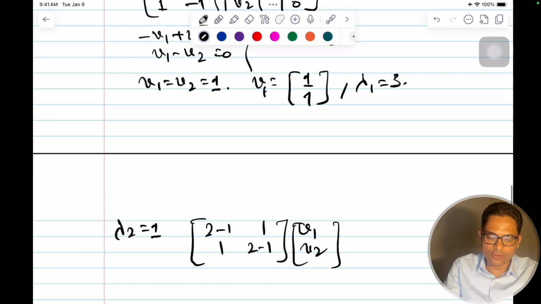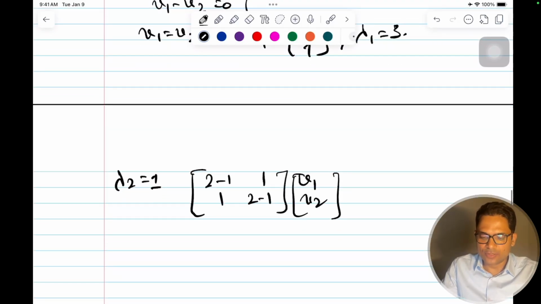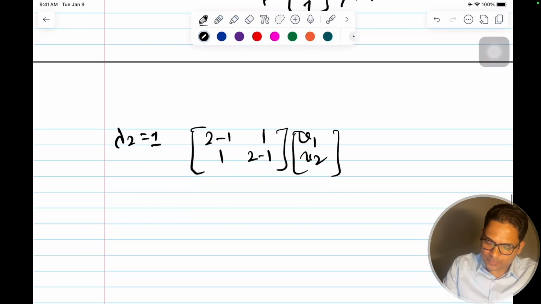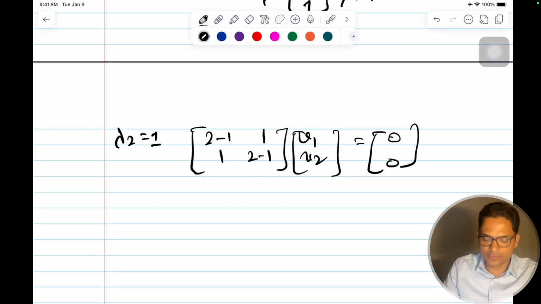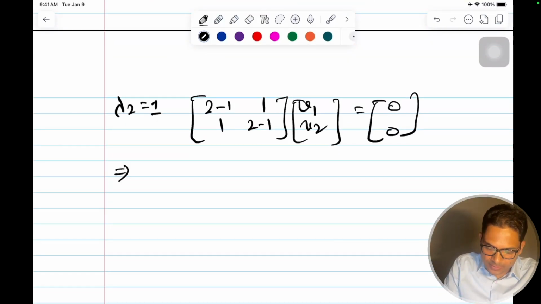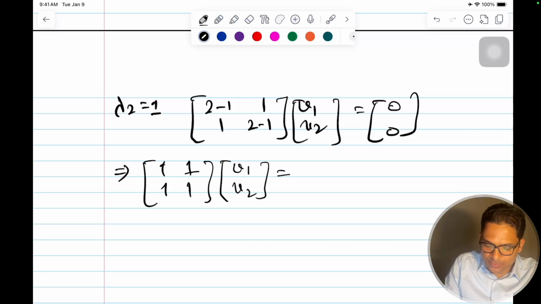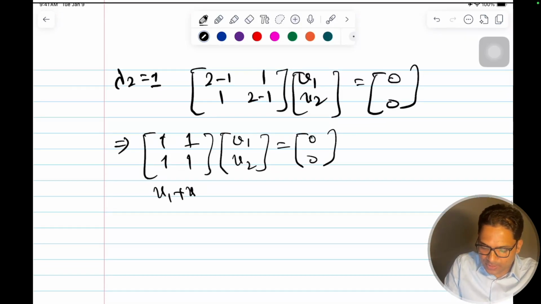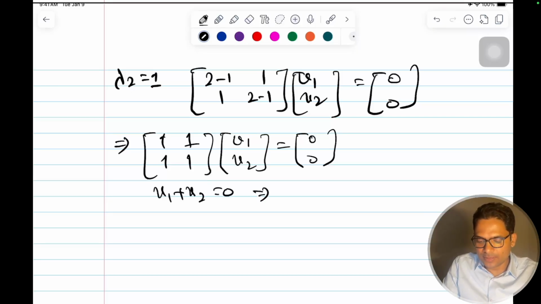So I have just written v corresponding to lambda, but again, these are the two components of the vector, on the x-axis and on the y-axis. So we write v1, v2, v3 till n dimensions. So this is equal to 0, 0. Just equating, this implies [1, 1; 1, 1] times [v1, v2] equals [0, 0]. So I'll just skip the 0. It is simple: v1 plus v2 equals 0. Both the equations will be same. This implies v1 is equal to minus v2.